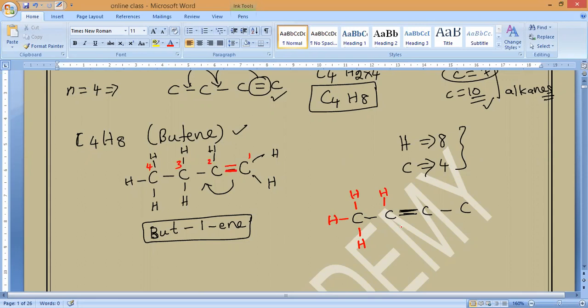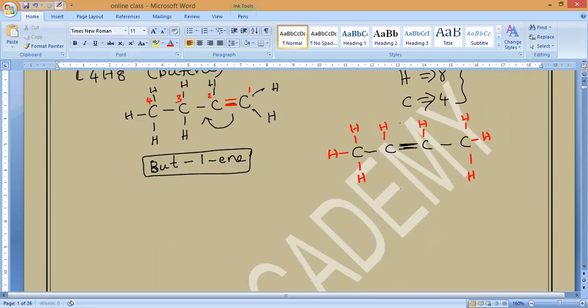So 1 hydrogen will come. Already 3 bonds are there. Sorry, 3 bonds are there, so 1 hydrogen will come. Here 1 bond. So how many will we get? 3 will come. Is it okay? 3. So now 3 plus 3, 6, 7, 8. Is it sufficient, correct or not? Please respond. Yes, sir. So now what can we name this one?